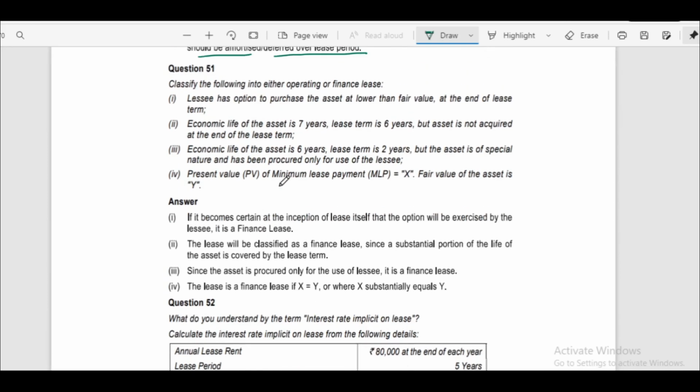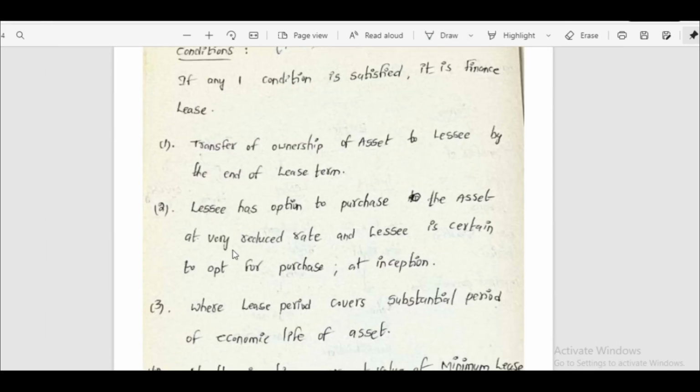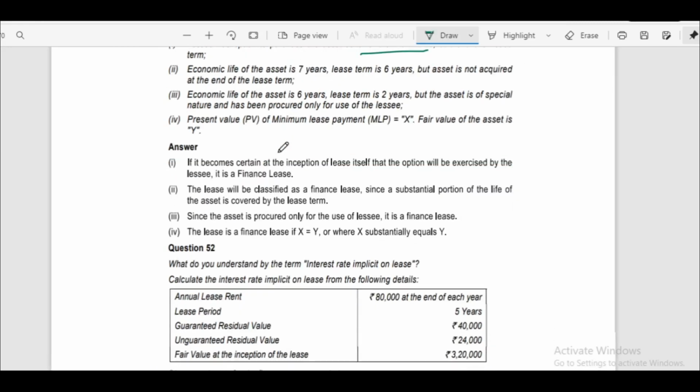Now we'll see one by one. Lessee has an option to purchase the asset at lower than fair value at the end of lease term. Yes, it is one of the conditions. Lessee has an option to purchase the asset at a very reduced rate, and the lessee is certain to opt for purchase at inception. If it becomes certain at the inception of the lease itself that the option will be exercised by the lessee, it is a finance lease.